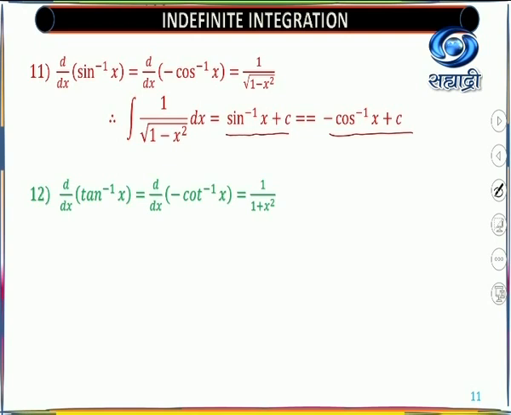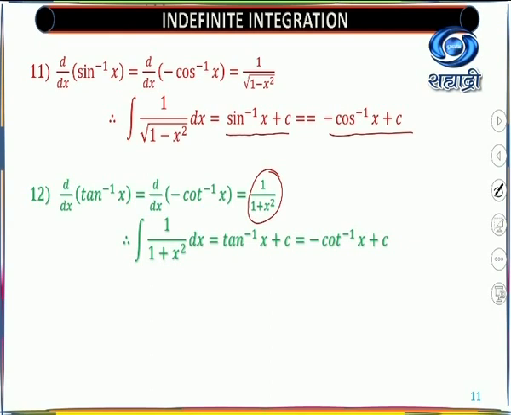Next, similarly, you will get for the tan inverse and cot inverse also. The derivative of tan inverse x is same as the derivative of minus cot inverse x, that is nothing but 1 upon 1 plus x square. Means by our definition, the integration says that integration of 1 upon 1 plus x square dx is tan inverse of x plus constant of integration, or this is same as minus cot inverse x plus constant of integration.